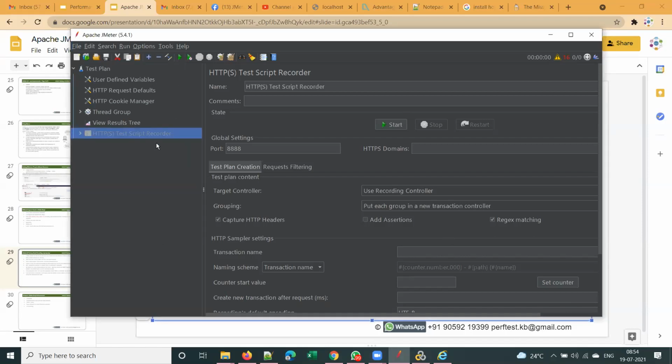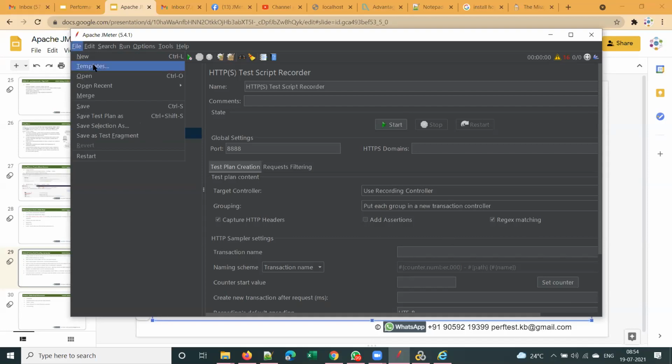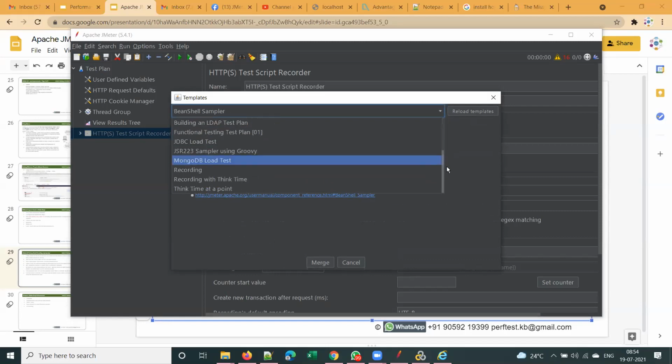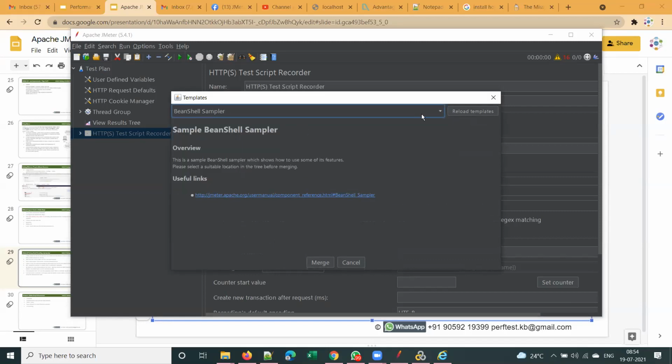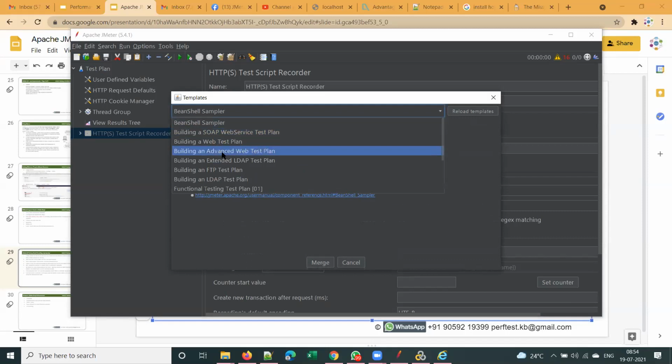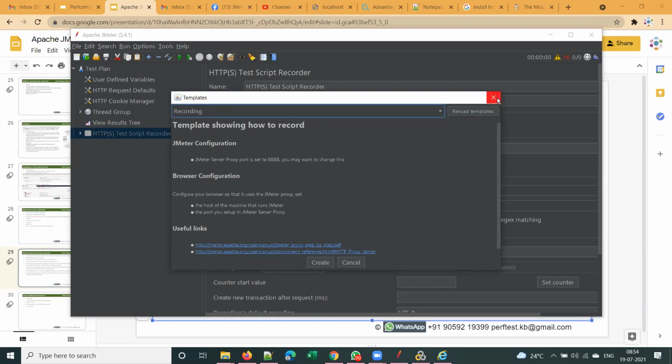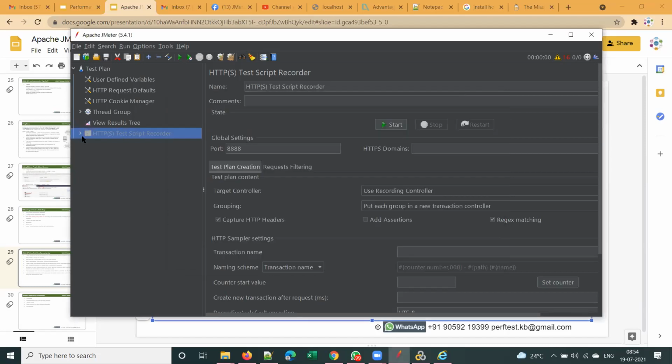So how to launch templates, guys? For ready-made templates, go to File, Templates, and you have different types of templates. There are around 10 templates. How many templates are there? 10 to 15, I think. The latest version has 14 templates. You can select either the recording template or the recording with think time template. Anything is fine. And this is how a recording template looks like.